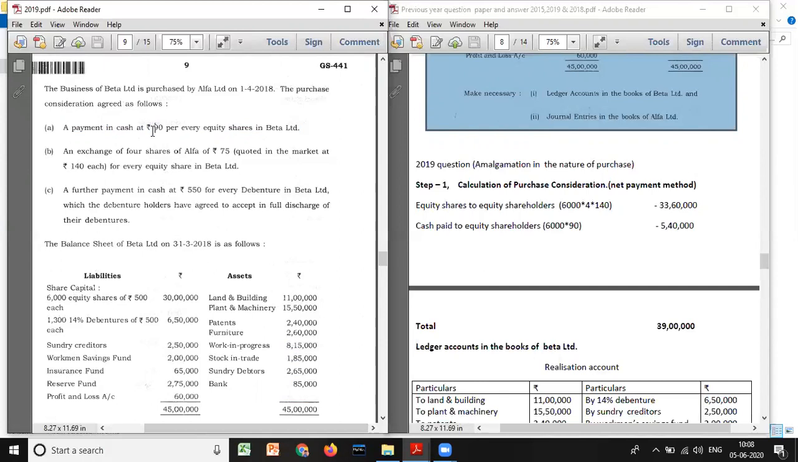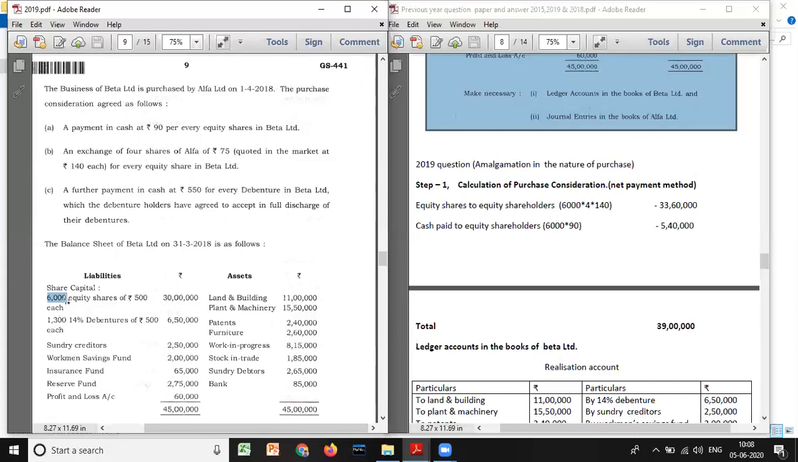And we'll look at the next point. In equity shares, an exchange of 4 shares of Alpha Limited at 75, quoted in the market at price 140 for every share. Of course, we can see here we have 6,000 shares. For every one share, 4 shares, so you have to multiply 4 into 140. So the mode of payment is clearly given. So it is the net payment method.